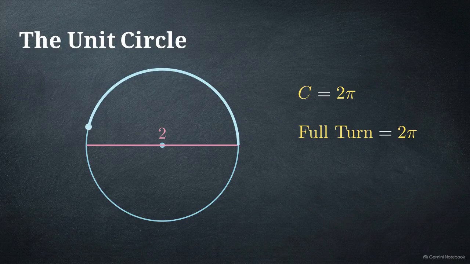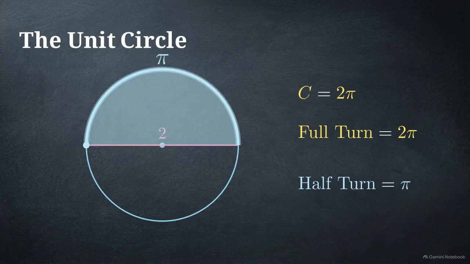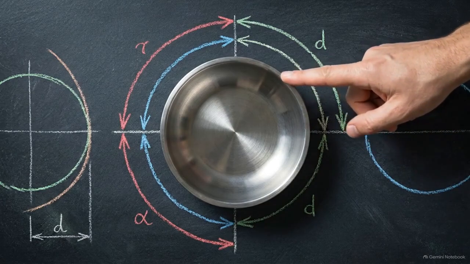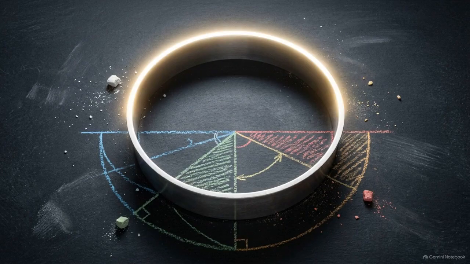Now, think about making just a half turn. If the entire trip around is 2 pi, we can simply divide that distance by 2. That means the outer path of a half circle is exactly pi. On a unit circle, if you trace your finger along the curve from one side to the exact opposite, the length of that physical arc is not a random decimal, it is exactly pi.